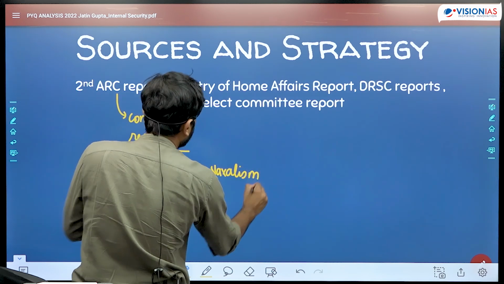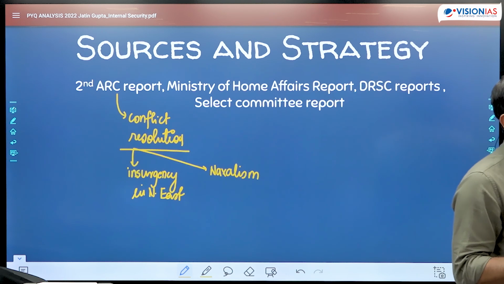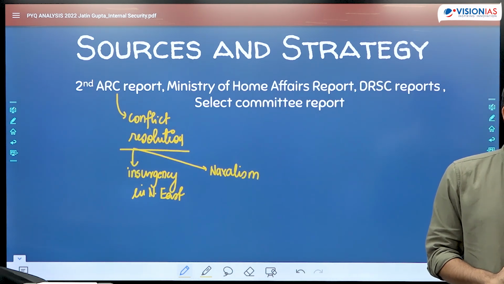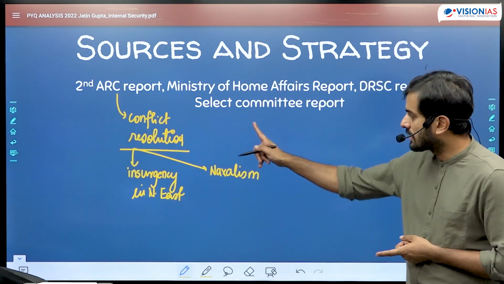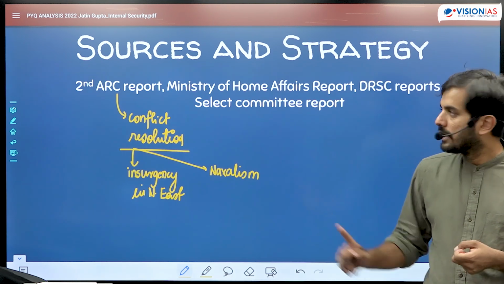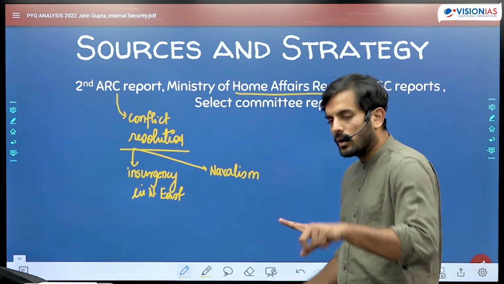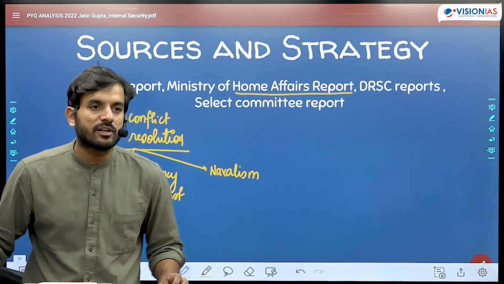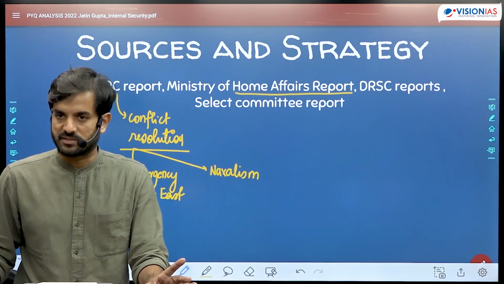Of course, this is not a detailed analysis in the report, but the Second ARC has touched upon this topic. I think it can be a good starter for you to read and understand Naxalism as well as insurgency in the Northeast. Then the Ministry of Home Affairs publishes its annual report every year, in which they discuss various internal security challenges facing India. So you may refer to that report as well.